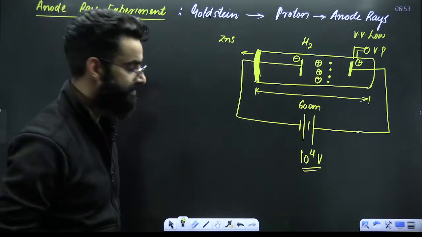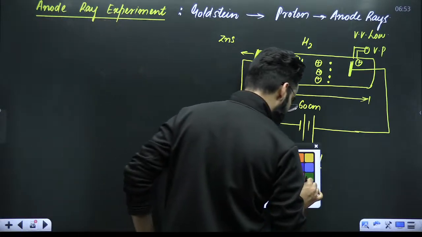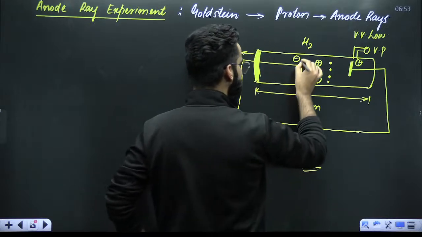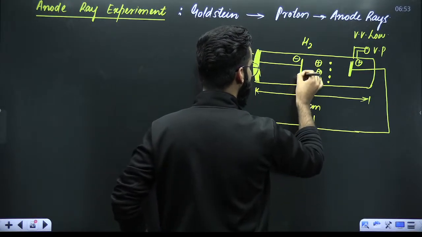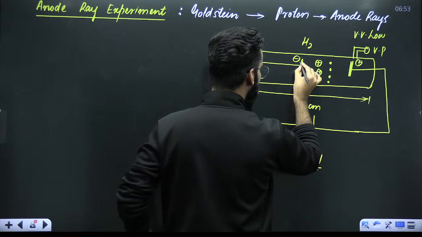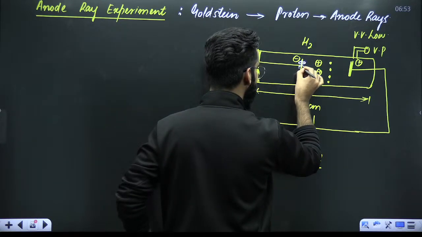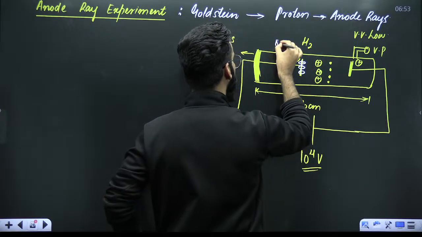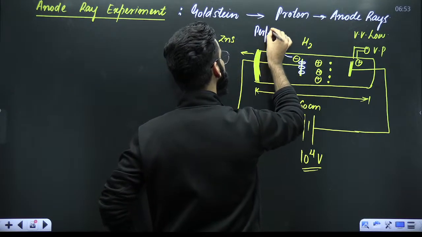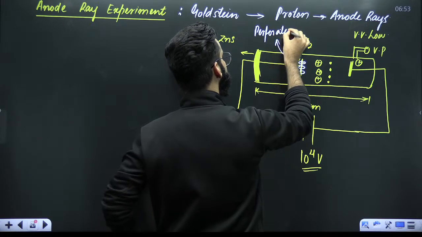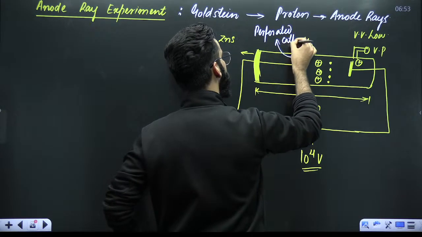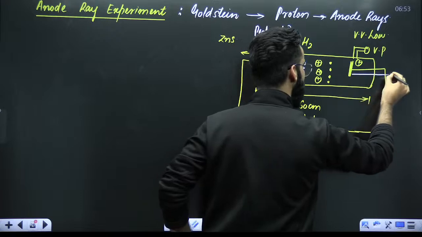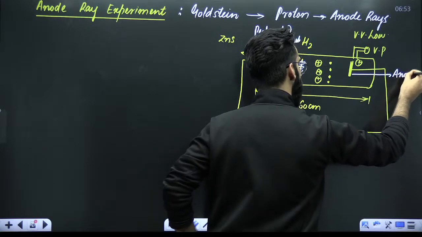Now, my dear students, try to understand. Only one different thing I'm doing over here. This particular cathode which I'm using, I'm keeping some holes in this cathode. Some holes are kept over here, and this particular cathode I'll be calling a perforated cathode. This is your perforated cathode, and this is your normal anode.